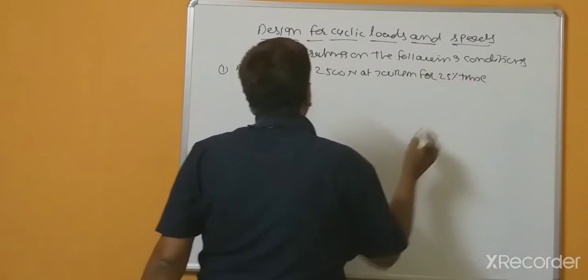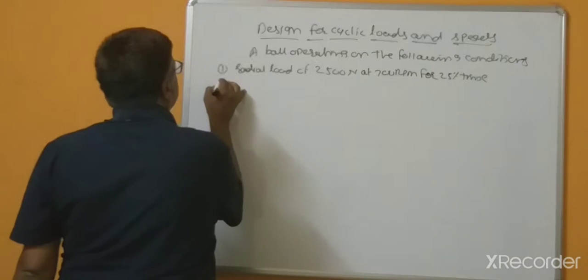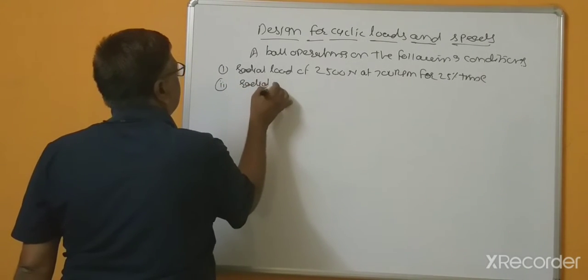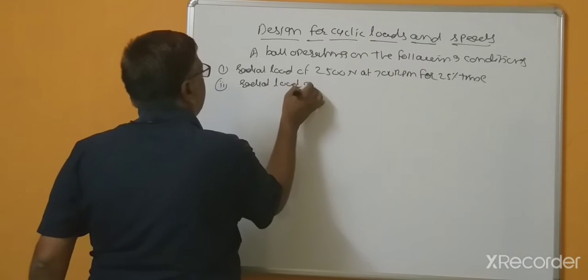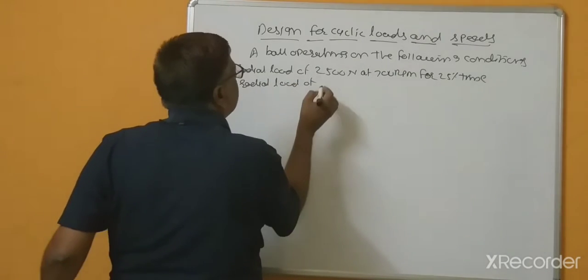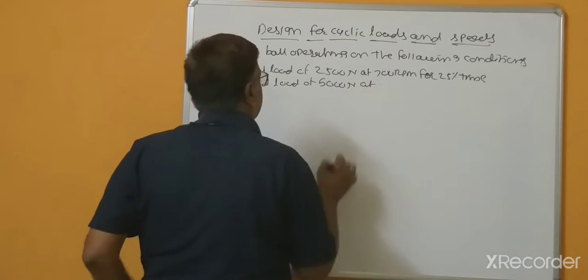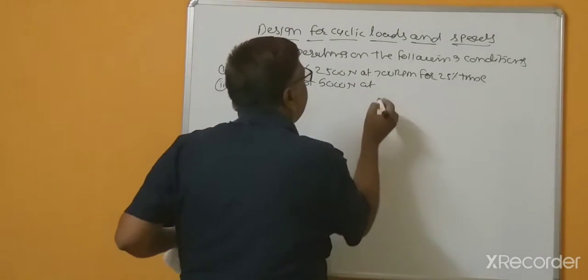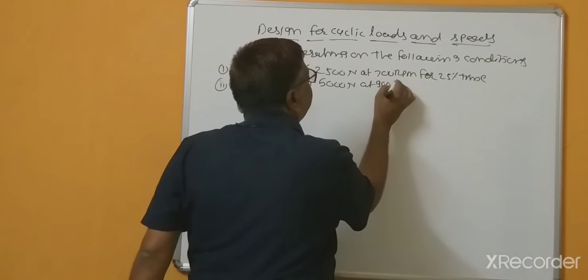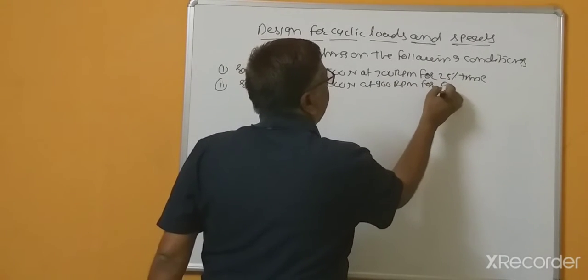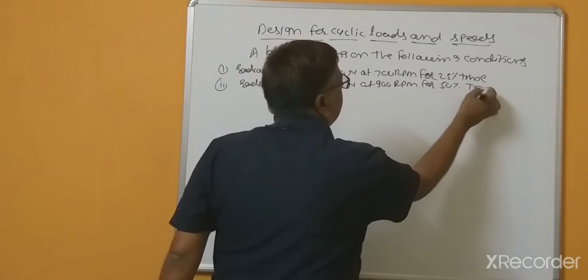and suppose a second load, again a radial load of 5000 Newton at 900 RPM for 50% of the time.